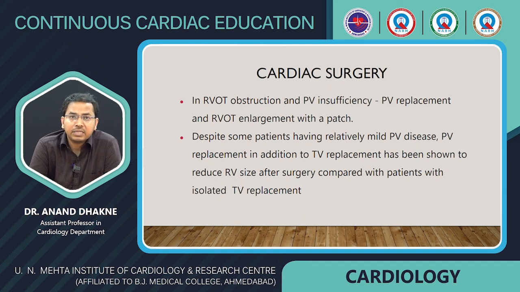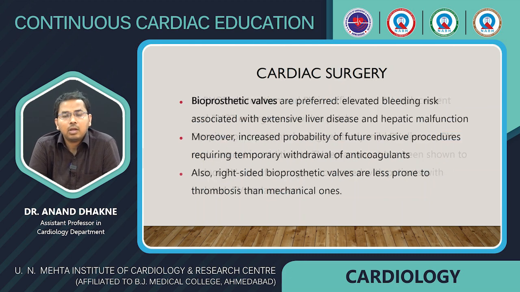Despite some patients having relatively mild pulmonary valve disease, pulmonary valve replacement in addition to tricuspid valve replacement has been shown to reduce the RV size after surgery as compared with patients with isolated tricuspid valve replacement. Bioprosthetic valves are preferred because elevated bleeding is associated with extensive liver disease and hepatic malfunction.